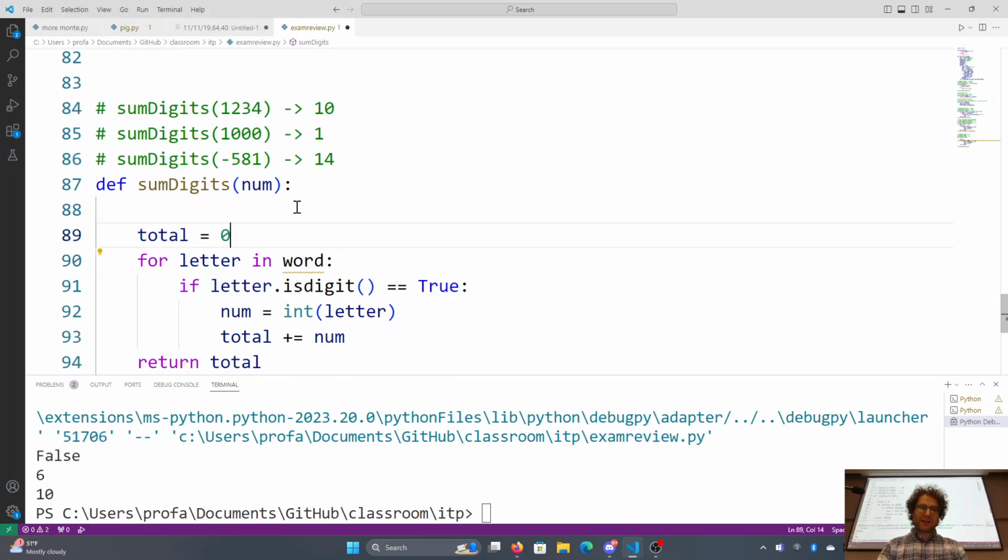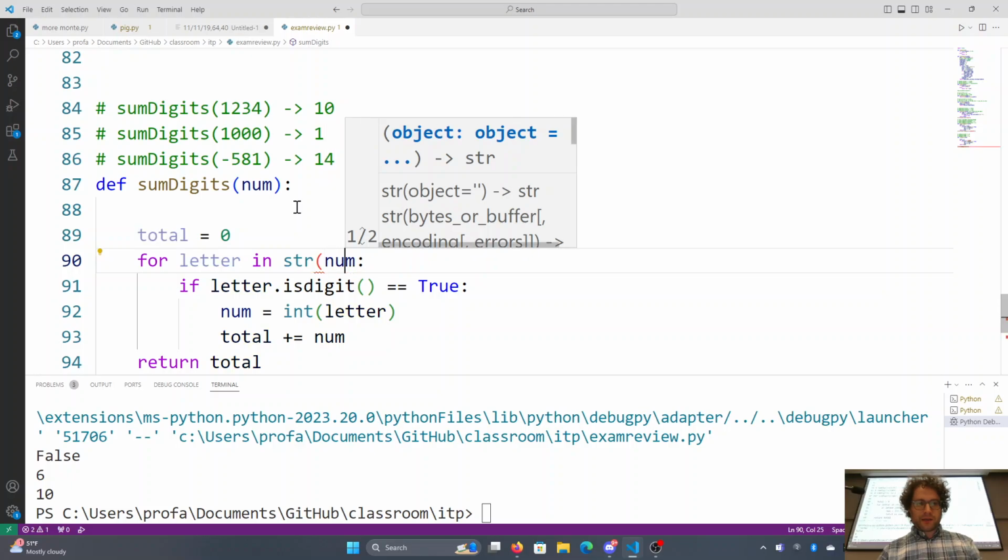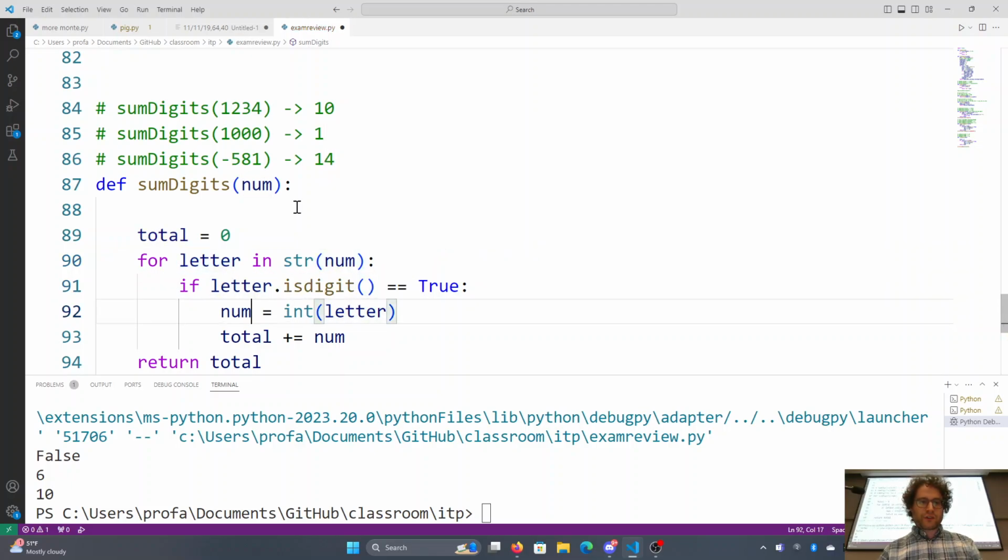I would say for a letter in str num, and then I would just change this over to like n or something like that. Okay, so it's exactly the same. There was really no point in rewriting it.